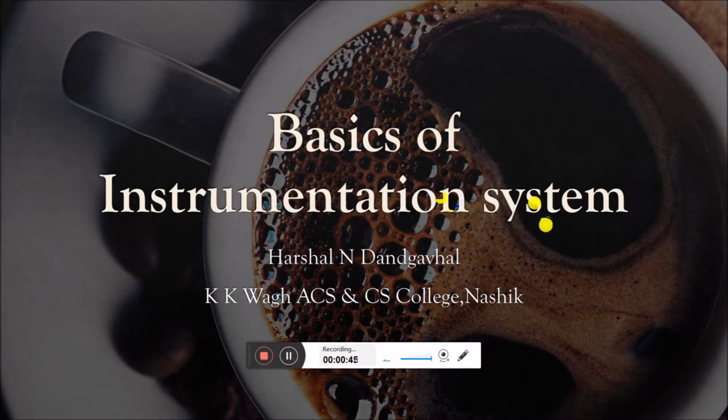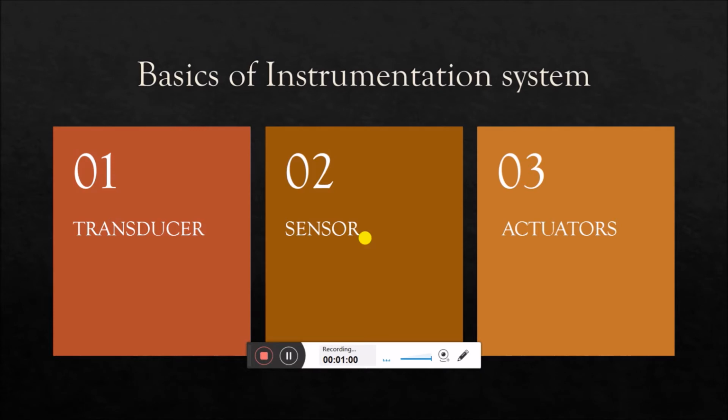So, which are the parameters? These are the three components. First one is a transducer, second one is a sensor, third one is an actuator. These are the three fundamental blocks of an instrumentation system.